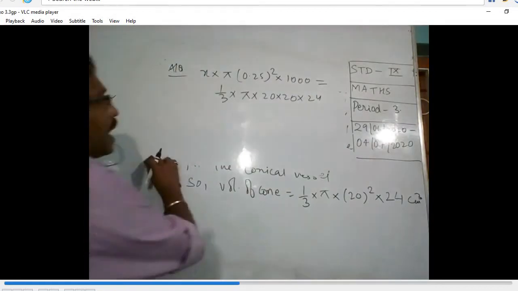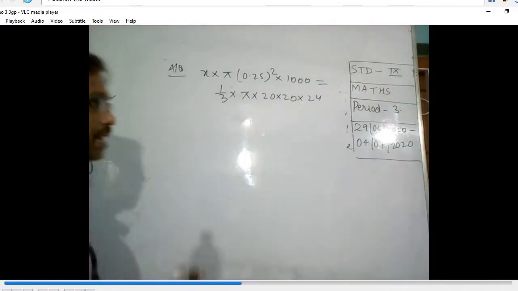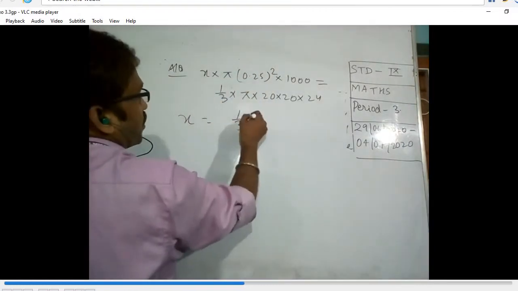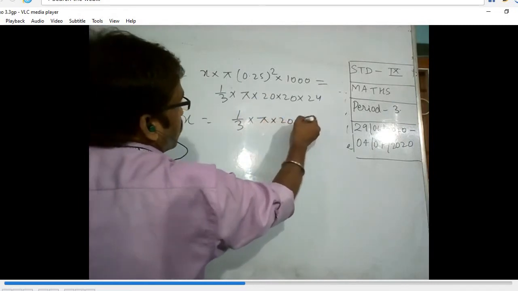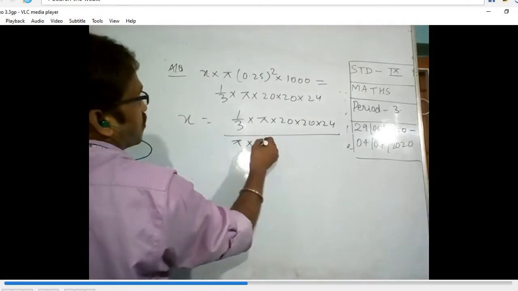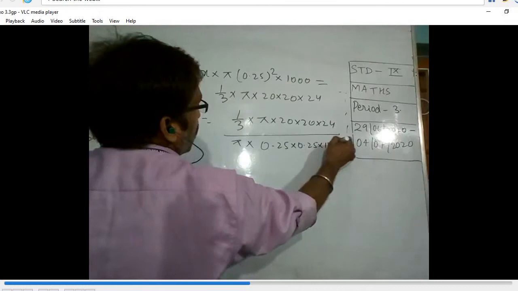Now I can find the value of x, and x is in minutes. So x is equal to 1 by 3 into pi into 20 into 20 into 24 divided by pi into 0.25 into 0.25 into 1000.